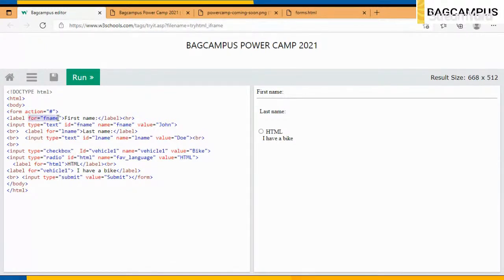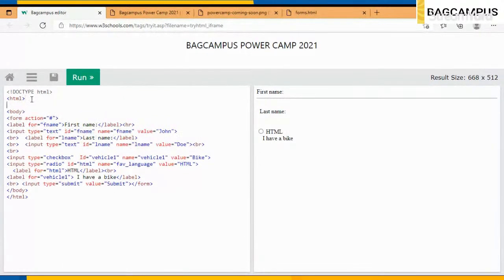This is a label tag, which has an attribute called for. We can discuss why this label is used. We are using for f name, meaning first name. Then we have a simple input tag where we have declared the type as text. Then we have declared the id as f name. Oops, HTML. Then I have not used a head tag.